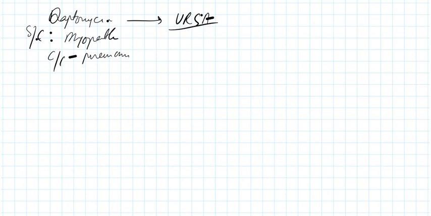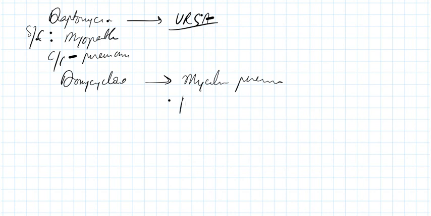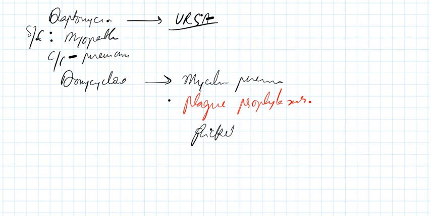Now we'll discuss doxycycline. Doxycycline is a tetracycline. It is a drug of choice in mycoplasma pneumonia, and for plague prophylaxis. It's very important, guys. Please underline this. It is the drug of choice in plague prophylaxis. Now it is a drug of choice in rickettsia. Remember, rickettsia, the drug of choice is doxycycline, then borrelia, then again brucella.